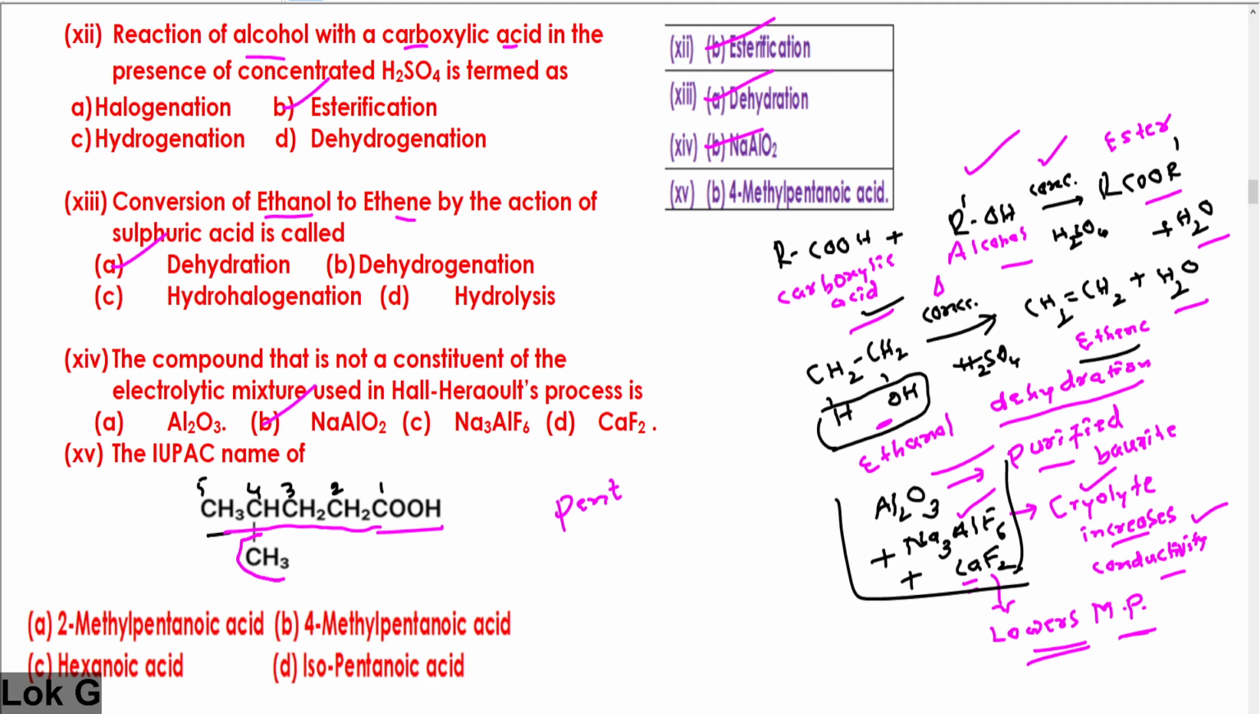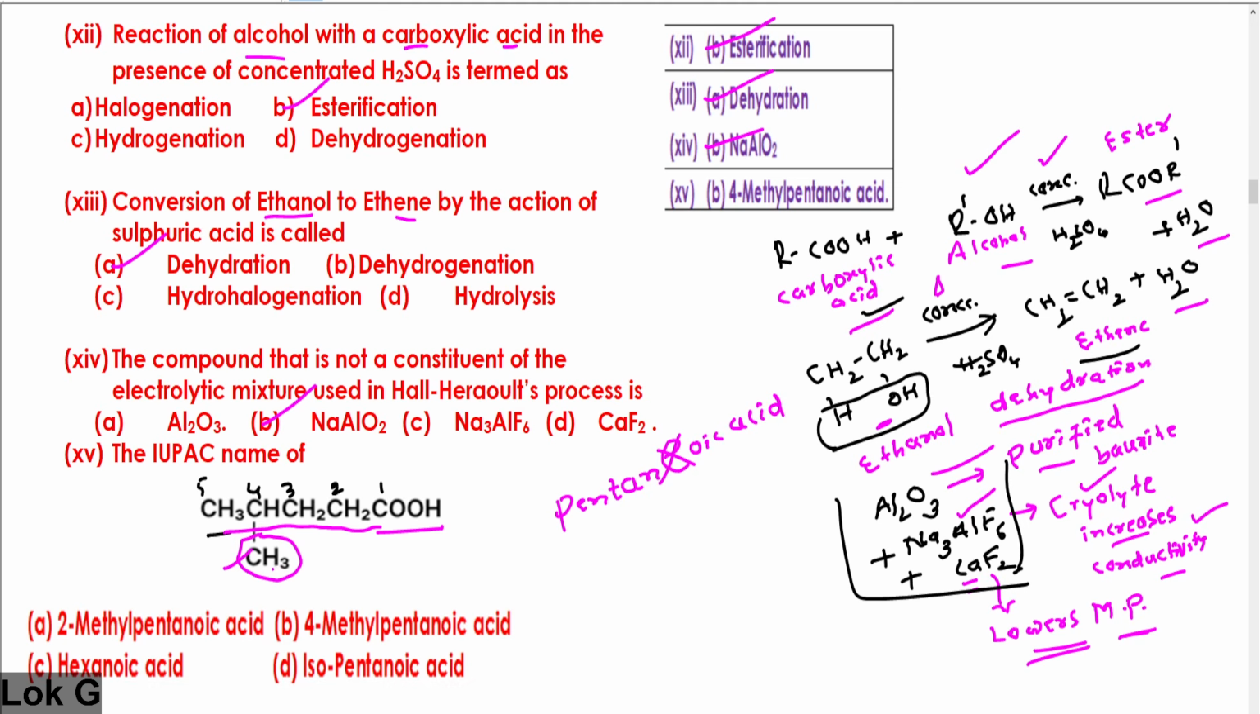And this methyl group is in the side chain. That should be written as a prefix. Then the primary suffix: all carbon atoms contain single bonds. Therefore, you have to write what? ANE. Dropping the last letter E, you know the secondary suffix will be oic acid. It is a pentanoic acid.